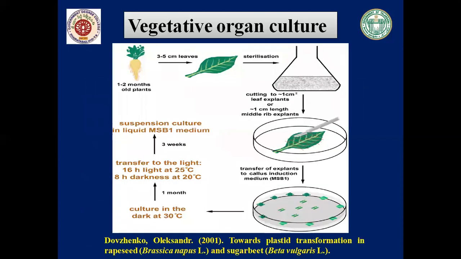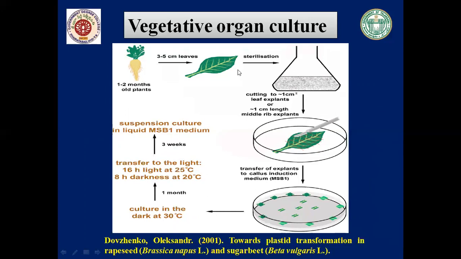So before that, these are the different stages of leaf culture. I have taken this from Dwazanko and Alexander 2009, published in their paper. This is regarding Brassica napus and sugar beet, but here we have taken only Brassica napus. They have taken a 1 to 2 months old plant, and from that they have taken the young leaf.